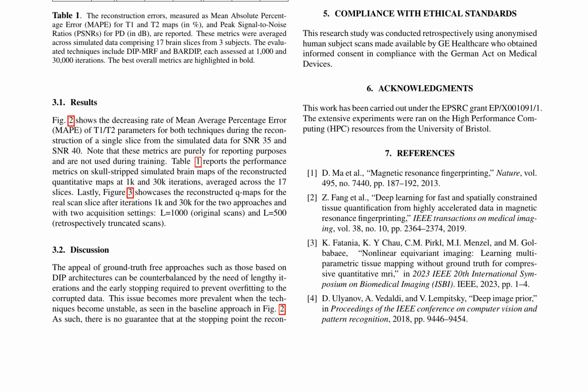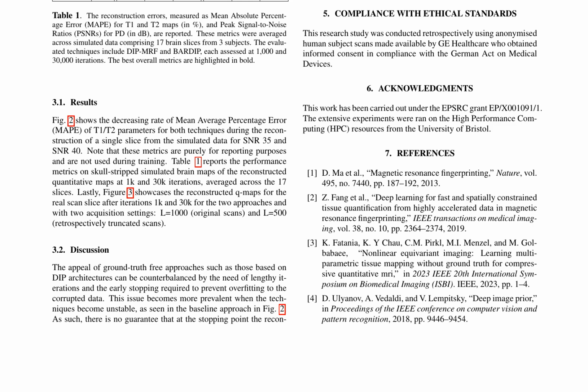This is credited to the pre-training of the BDAE module on the available MRF dictionary and the choice of x0, which corresponds to the scaled-back projection defined in equation 2. The additional regularization utilized by BARDIP, through its Bloch consistency enforcing coupled loss, is also responsible for its improved performance.